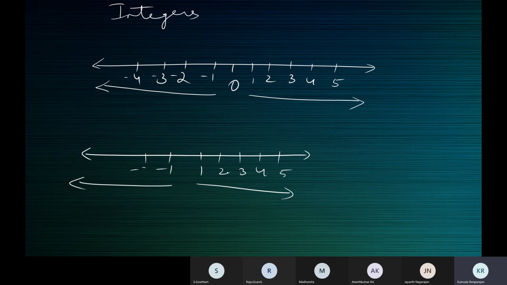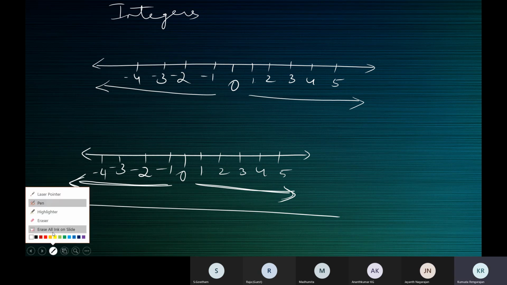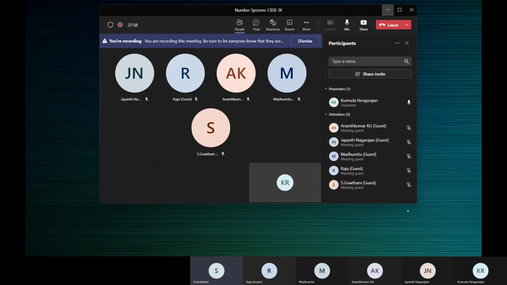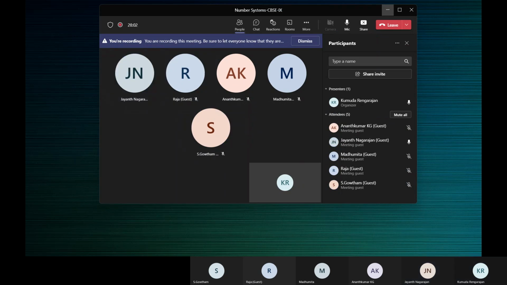Negative of 1 is -1, negative of 2 is -2, negative of 3 is -3, negative of 4 is -4. The collection of all natural numbers, their negatives, including 0, forms the collection of integers. Got that, children? Yes, ma'am.